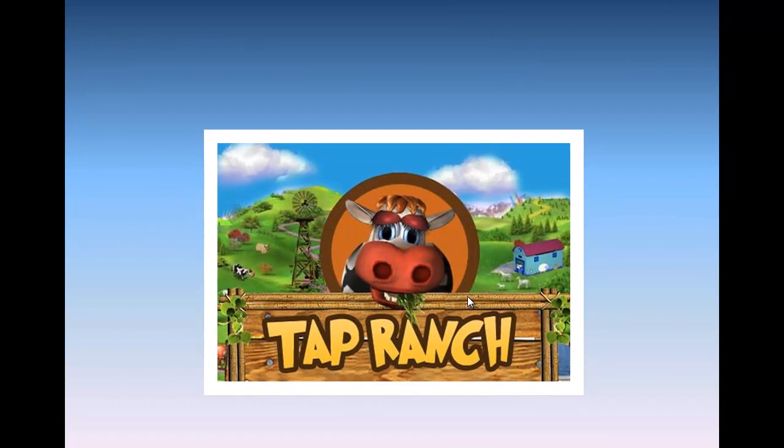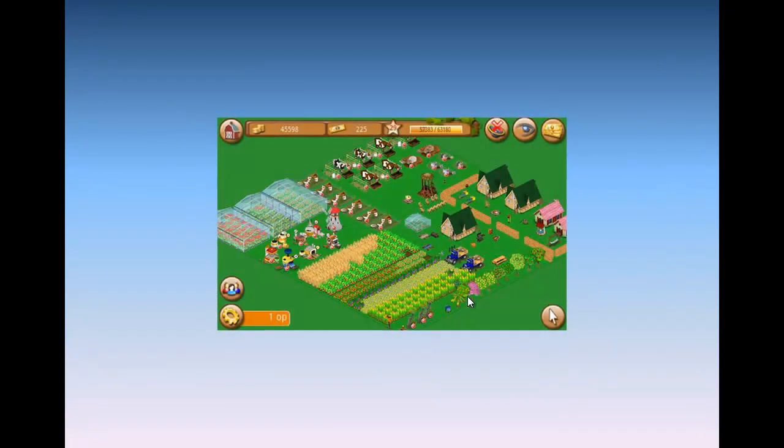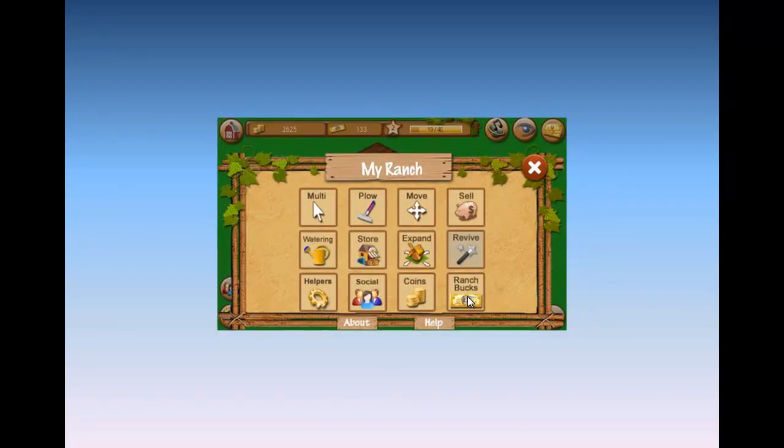Now let's go on. The next is Tap Ranch. If you are a fan of Farmville from Facebook, then this is the app for you. It's pretty similar to that, and I think if you just start off, you will find your way through this. You have cows and all this stuff, and you do almost the same stuff as in Farmville, and it's a free app. Here you see the shop thing. It's a pretty nice thing. Just download it, have a look.